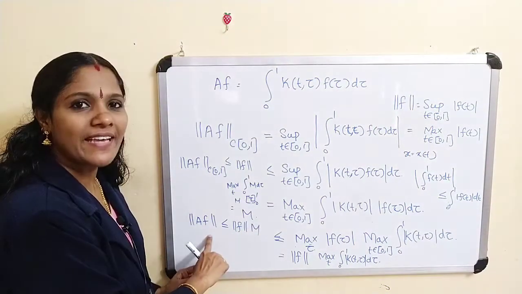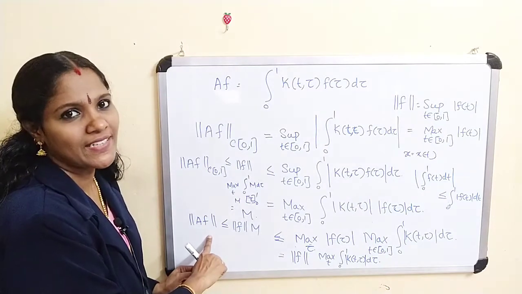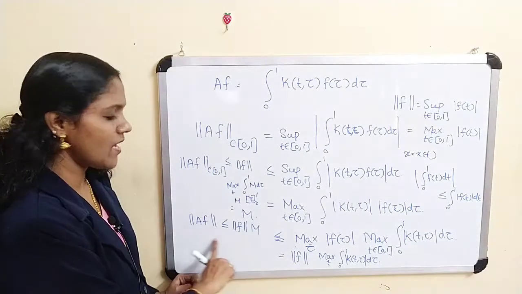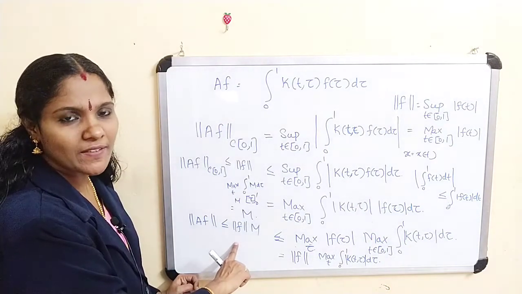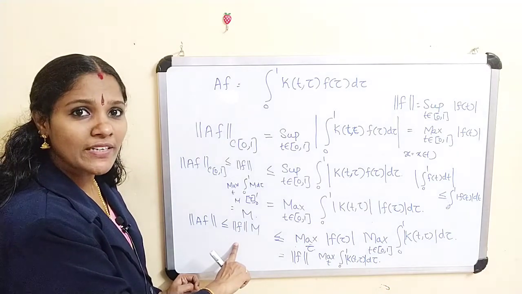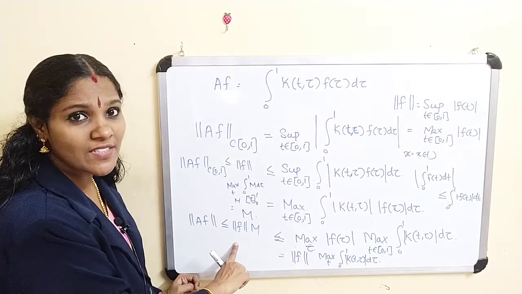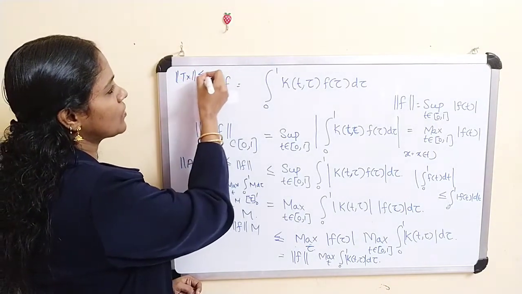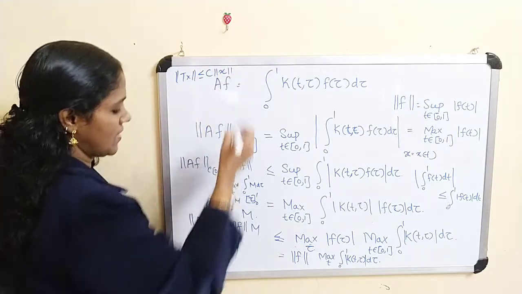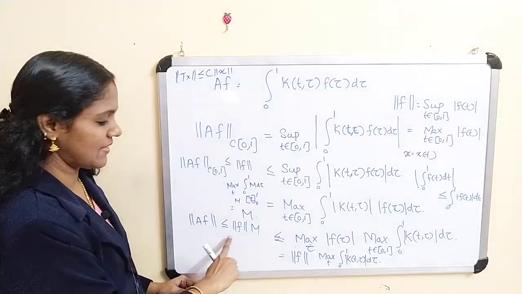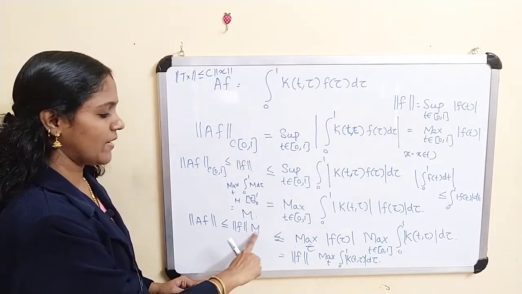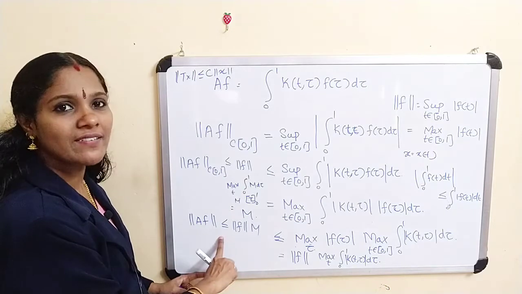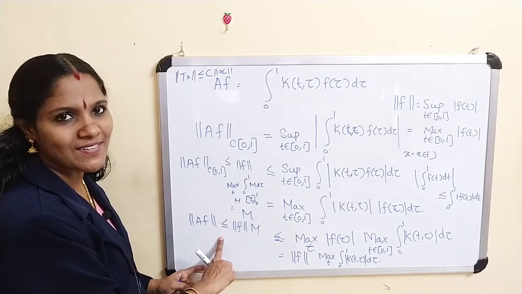This implies A is a bounded linear operator. When T is a bounded linear operator, there exists a C such that the norm of Tx is less than or equal to C times the norm of x. Here we get the norm of Af is less than or equal to m times the norm of f. This implies A is a bounded linear operator.